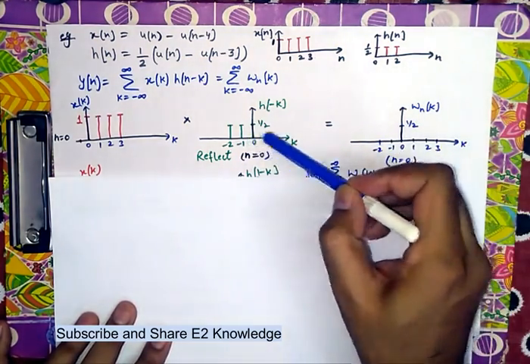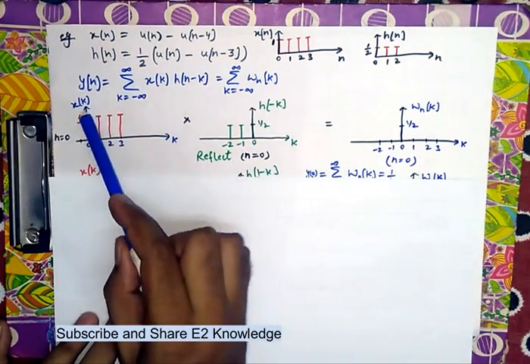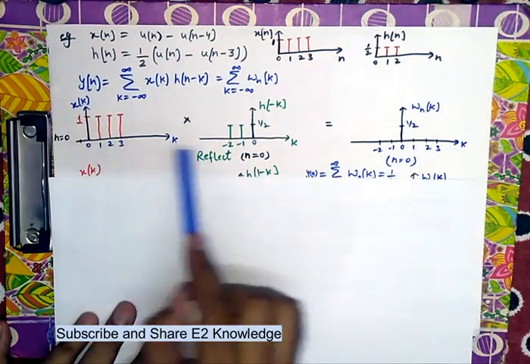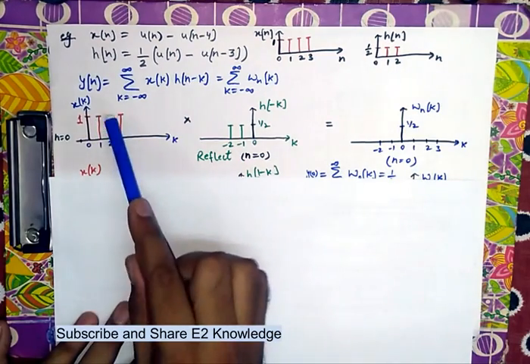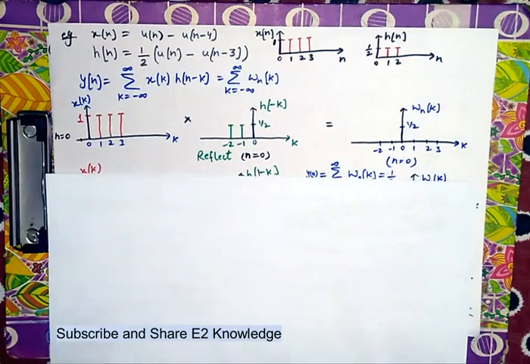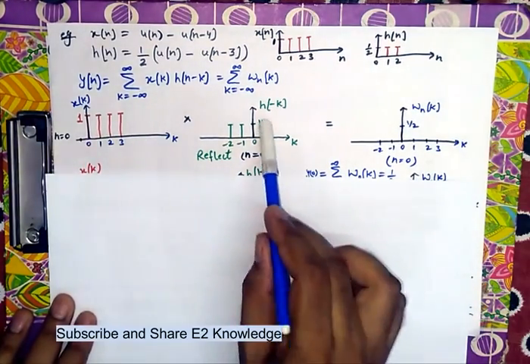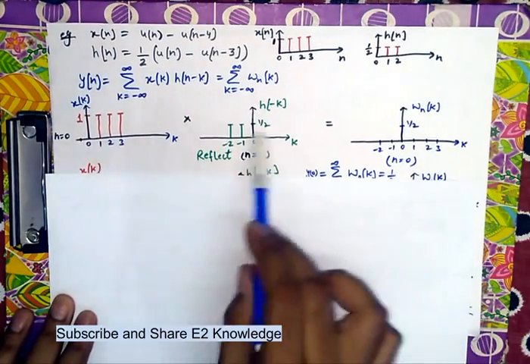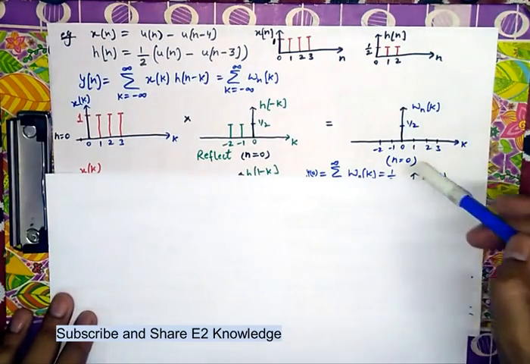When we put this value here, 0 is overlapped with 0, and its value is 1. 1 is multiplied with 1 by 2, resulting in 1 by 2. All other values are zeros: 0 multiplied with 1, 0 multiplied with 2, 0 multiplied with 3. So after overlapping, only one value will be there, at position 0, where both values are non-zero. So it is now 1 by 2 at n equal to 0.